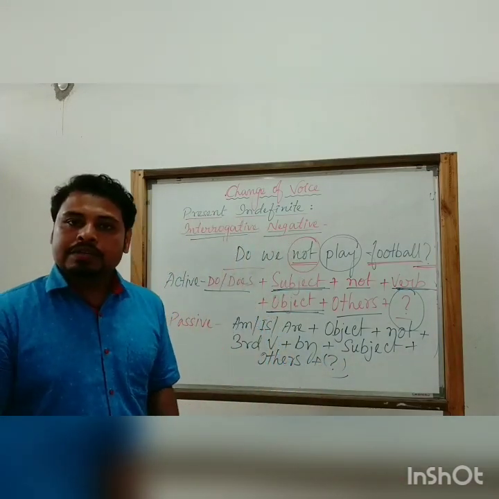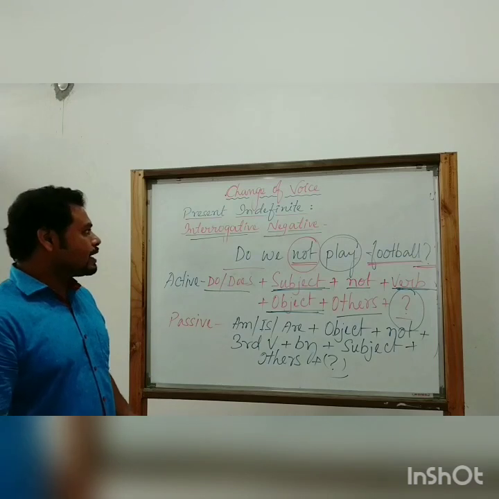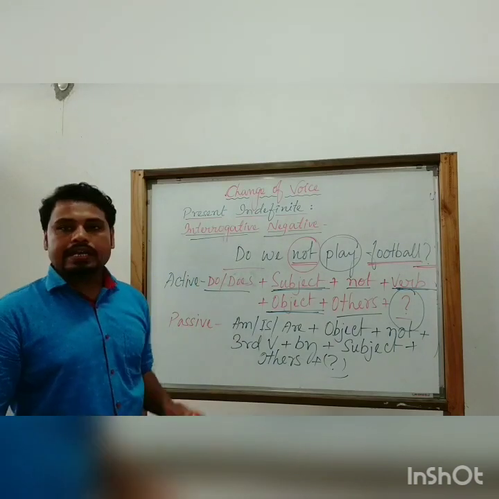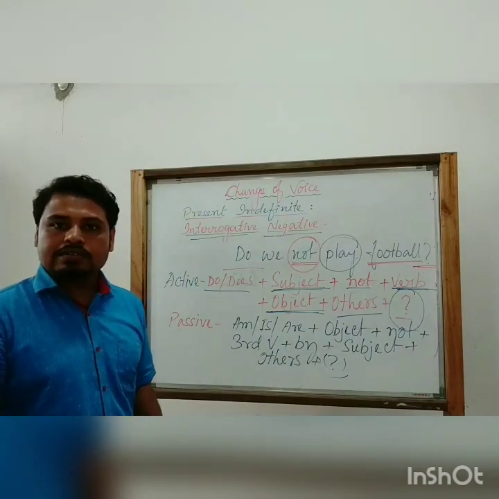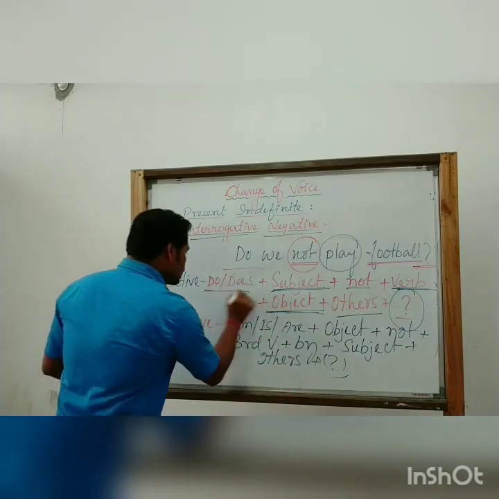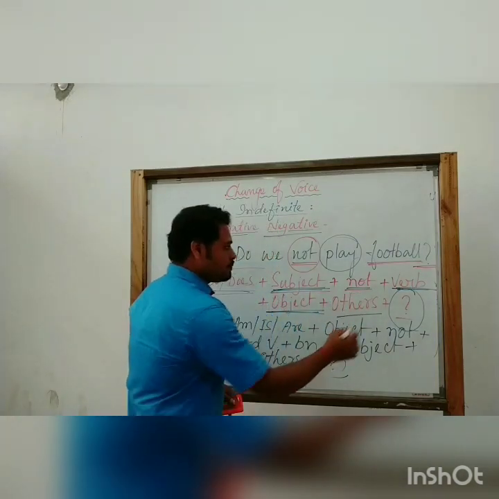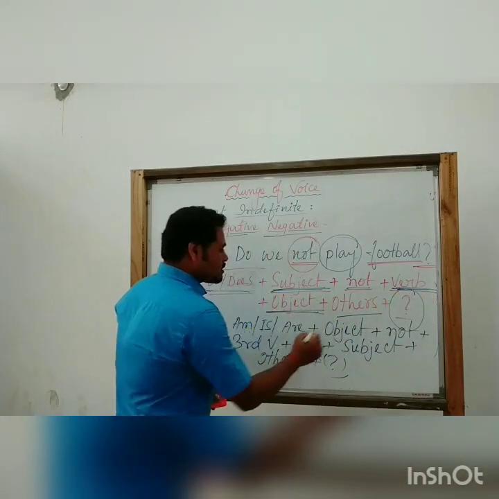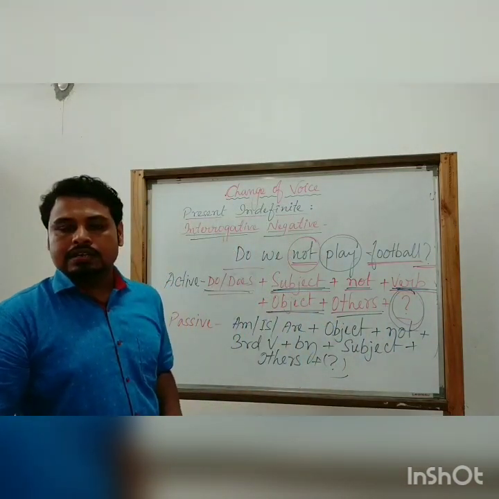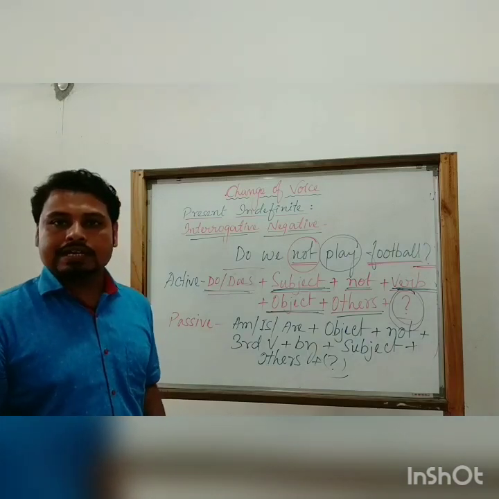So this is the structure of both active as well as passive voice in case of interrogative negative sentences in present indefinite tense. So what is the active structure? Let us once again do it. The active structure: do or does, then the subject, then not, then the verb, then object, others, and note of interrogation at the end. This one is the active structure of interrogative negative in present indefinite tense.